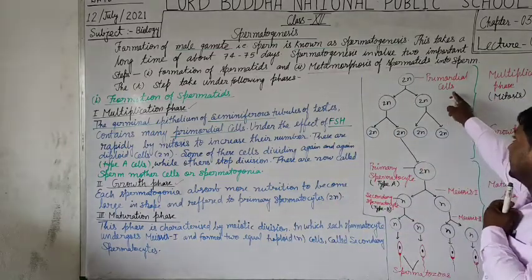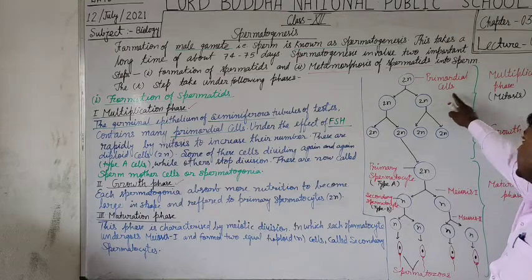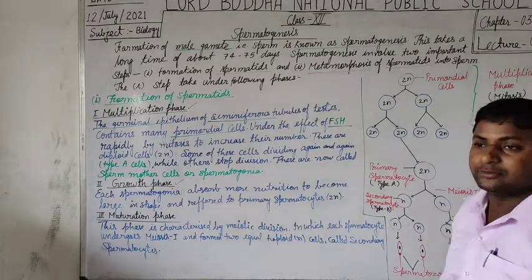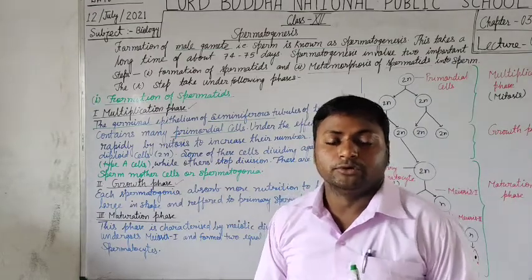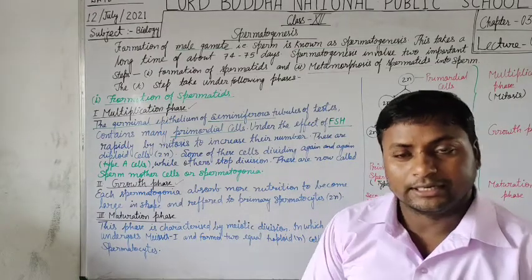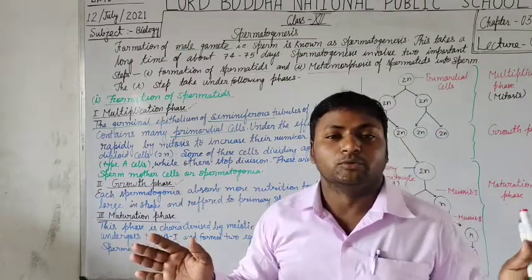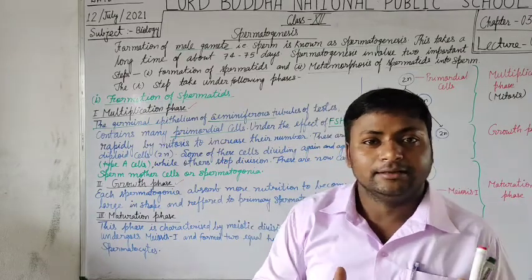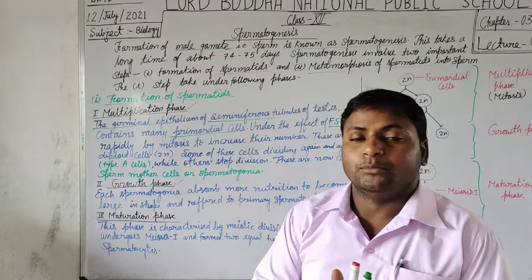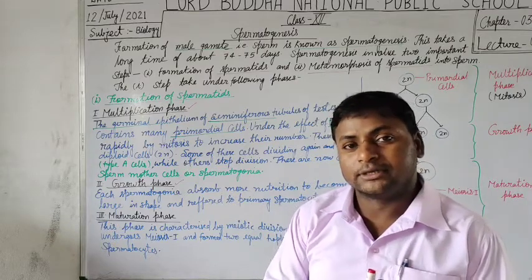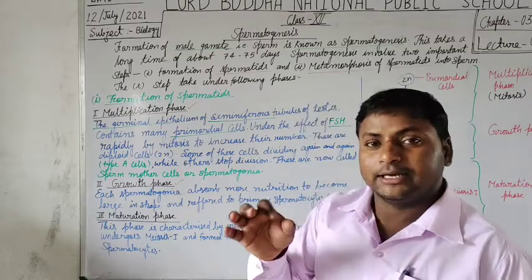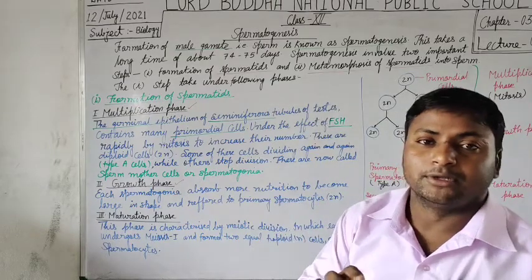So students, here the primordial cells undergo mitotic division. What is mitosis? You all know very well that it is the division in which there is no reduction of chromosomes. It means the cells contain the diploid number of chromosomes, and after the division the individual daughter cells are formed.